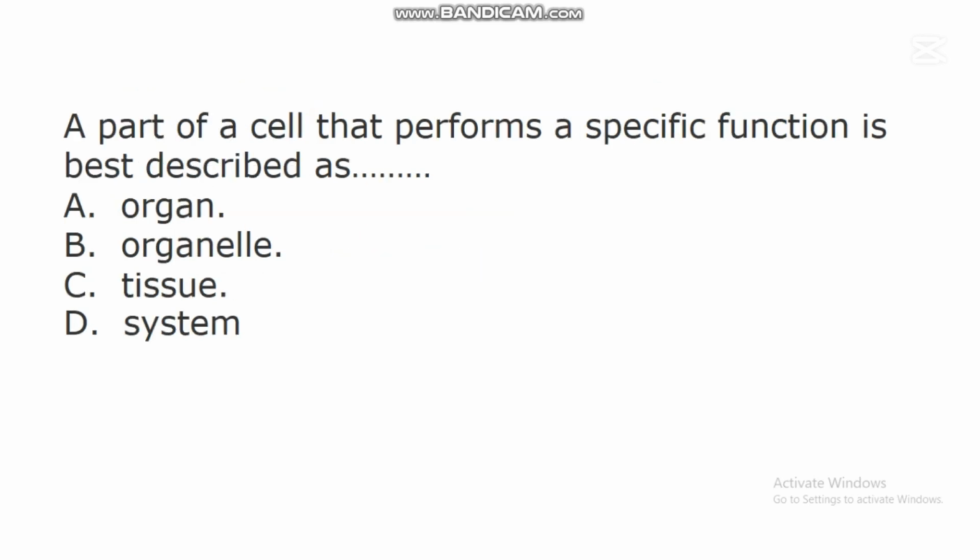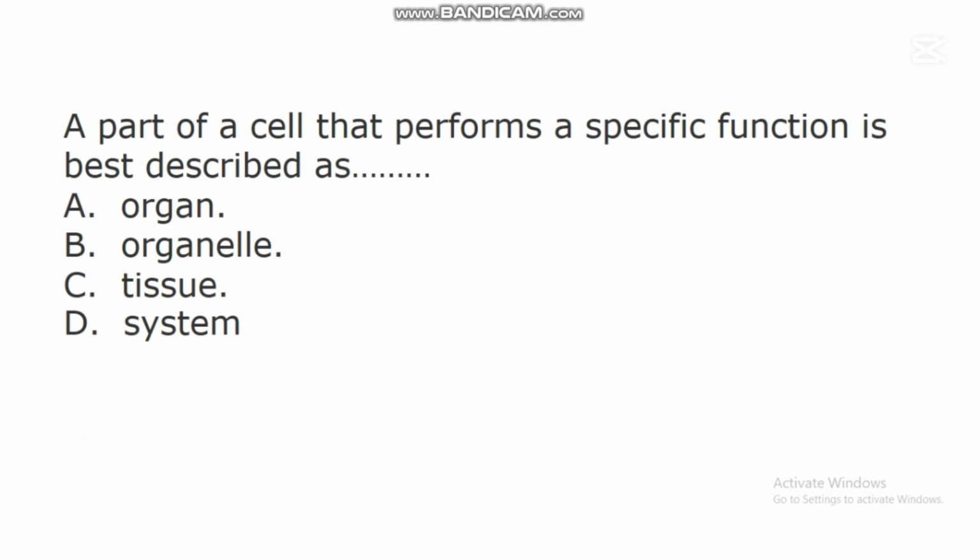The next question says, a part of a cell that performs a specific function is best described as dash. A. Organ. B. Organelle. C. Tissue. D. System.